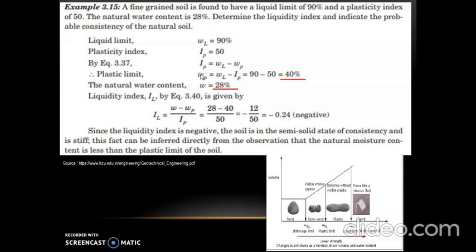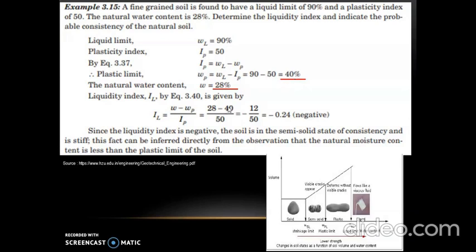So plastic limit will be WP equal to liquid limit, that is WL, minus IP, that is plasticity index. Liquid limit is 90 minus IP is 50. So 90 minus 50 is 40%.